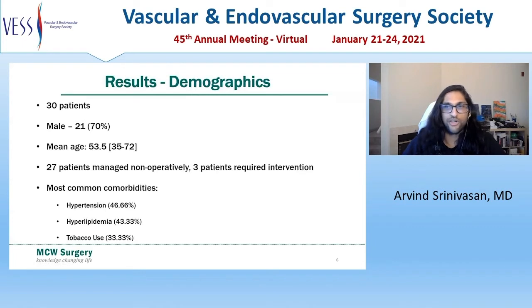Shown here are some of our demographic factors. Out of 30 patients total, 27 received non-operative management, while 3 presented emergently and required surgical intervention. 2 patients presented with mesenteric ischemia and 1 with a ruptured pseudoaneurysm. The majority of our patients were male, and the mean age was 53.5 years with a range of 35 to 72. Hypertension and hyperlipidemia were the most common comorbidities, with tobacco use being third most common.